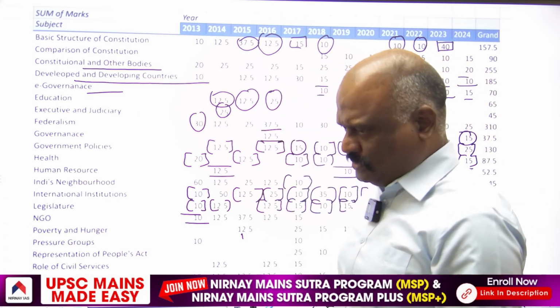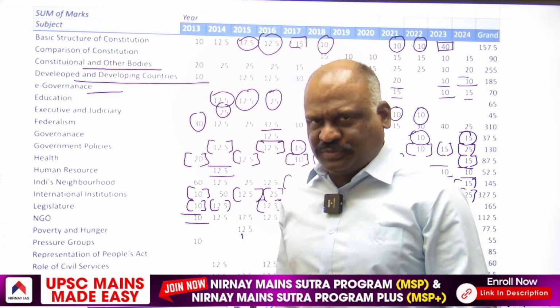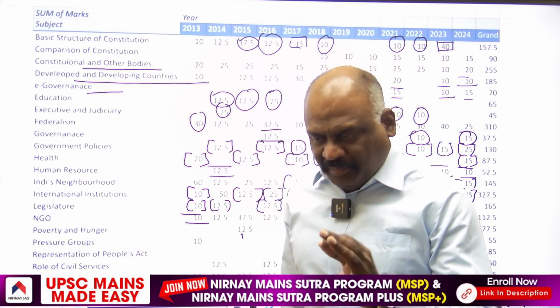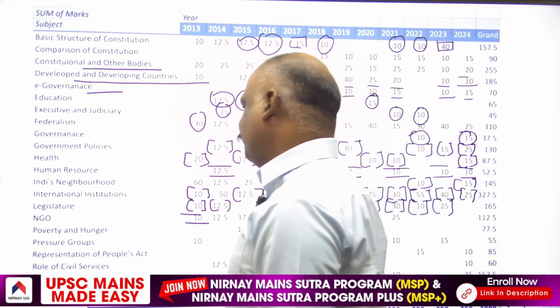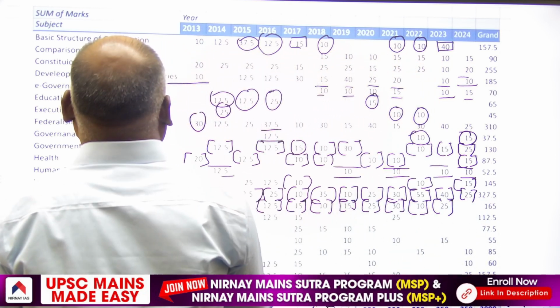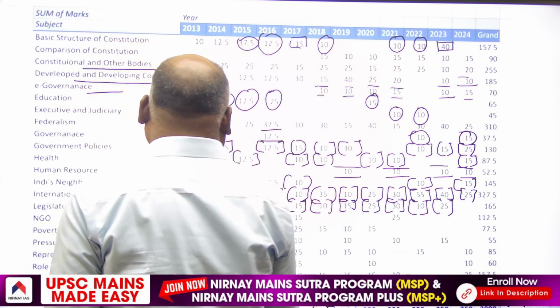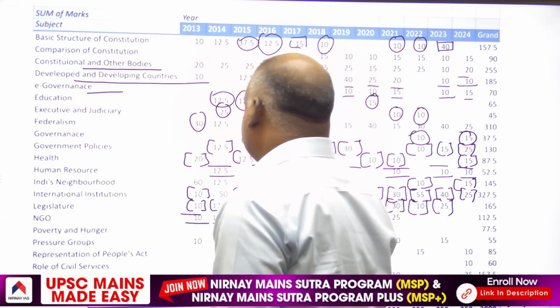So NGOs, self-help groups and pressure groups, they are very, very important. So in 2013, one 10 marker, NGOs.